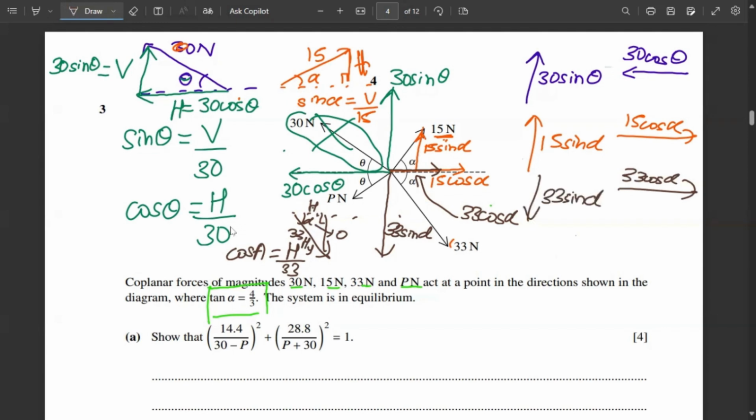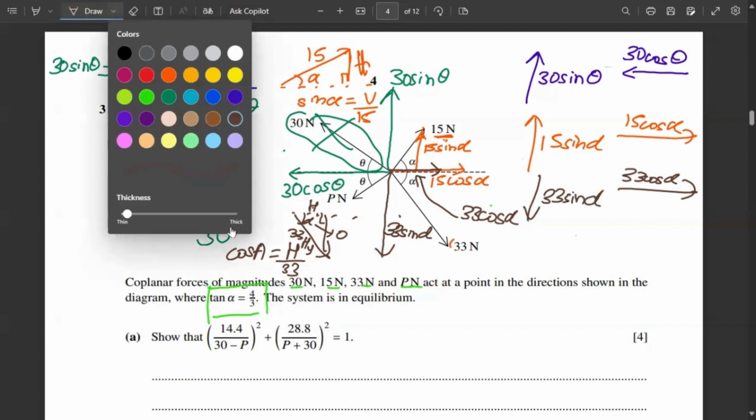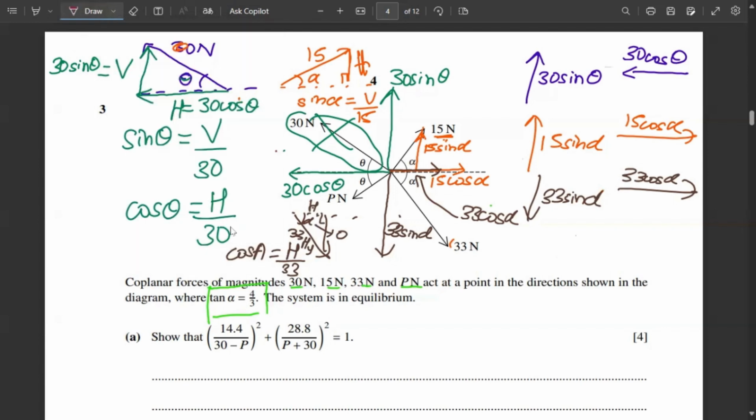And the last one remaining is P Newton. So now let us do that. Which color? Yes, this purple. So this will resolve into these two forces. So this will, because this is the adjacent side, this will become P cos theta and this will become P sin theta. So this is P sin theta. This is P cos theta. Now let's equate all of them.